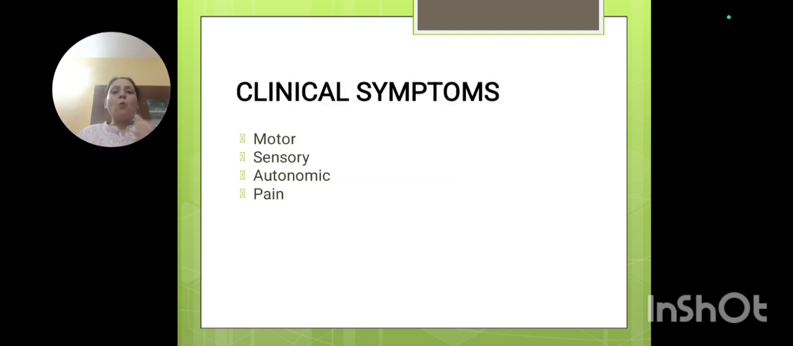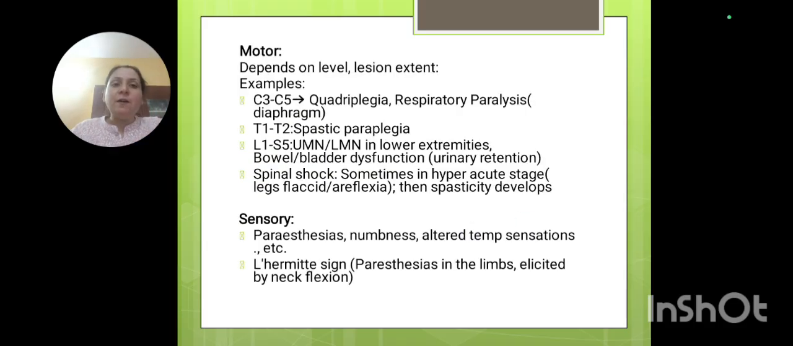Within days. And what will be the clinical symptoms? The person will have motor, sensory, autonomic, and pain symptoms. Four symptoms are there. Now the motor symptoms depend upon which level the cord is affected. Fine. Whether it is C3 to C5, if the cervical level is involved, then there will be paresthesia. If the C4 level is involved especially, then the diaphragm is affected, and the person will have a respiratory problem, difficulty in breathing.